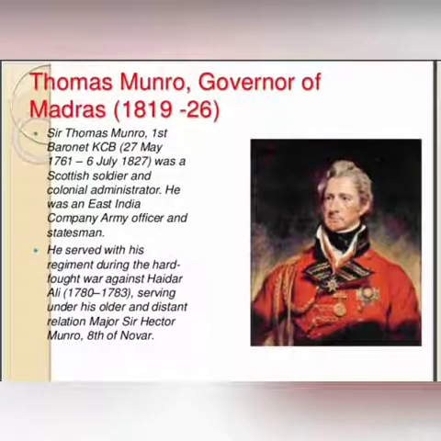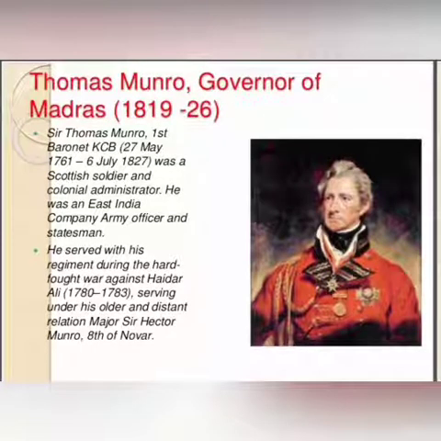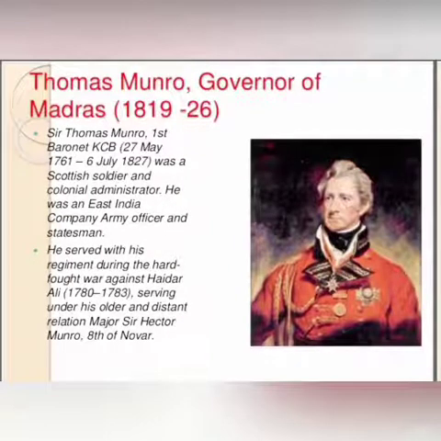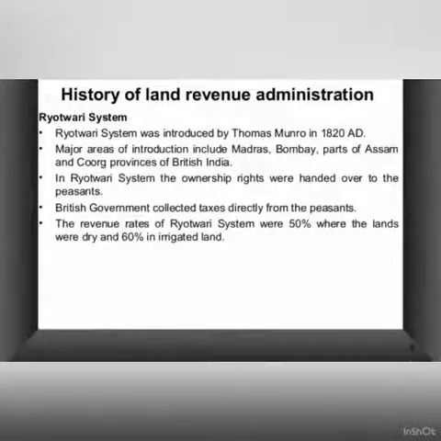It is about Thomas Munro, the governor of Madras. He was a Scottish soldier and colonial administrator. He was an East India Company army officer and statesman. He served with his regiment during the hard-fought war against Hyder Ali from 1780 to 1783, serving under his older and distant relation Major Sir Hector Munro.